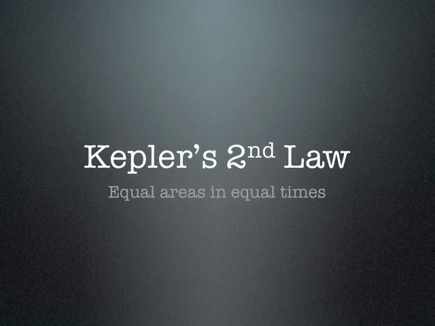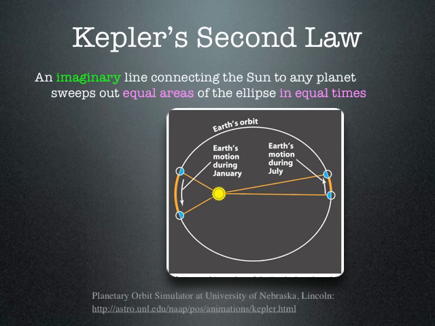Kepler's third law: objects moving in smaller orbits have shorter periods of time to complete their orbits, or shorter years. A planet with a longer year has a larger orbit. The mathematical relationship: the square of a planet's orbital period is proportional to the cube of its orbital semi-major axis. P stands for the period. A stands for the semi-major axis. So the square of the period, or the square of the planet's year, is equal to the cube of the greatest distance, the semi-major axis.